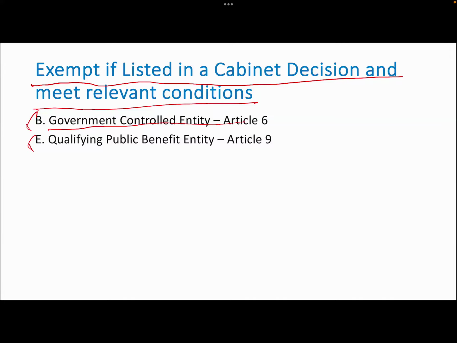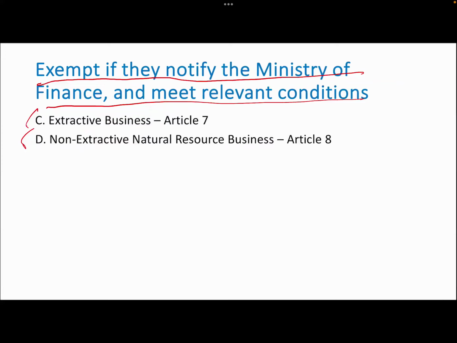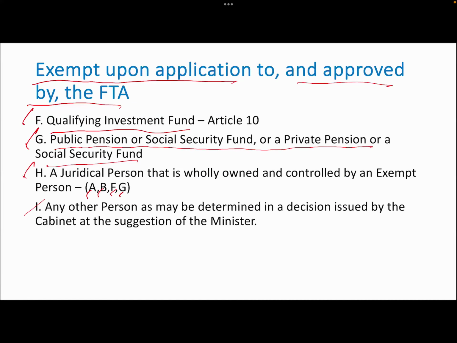Government controlled entity, and qualifying public benefit entity. Now, who has to notify the Ministry of Finance and meet relevant conditions? Extractive business and non-extractive natural resources business. Now, who are those entities who have to apply with the FTA and have to be approved by the FTA?